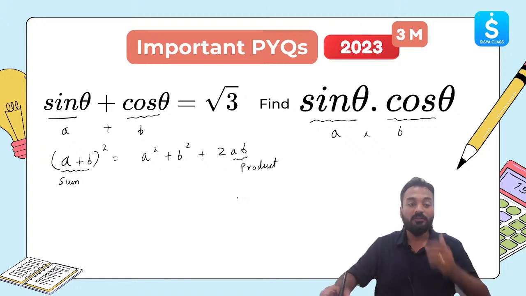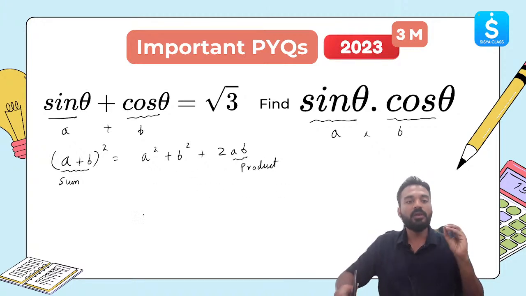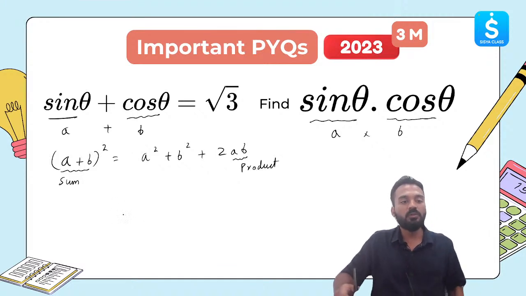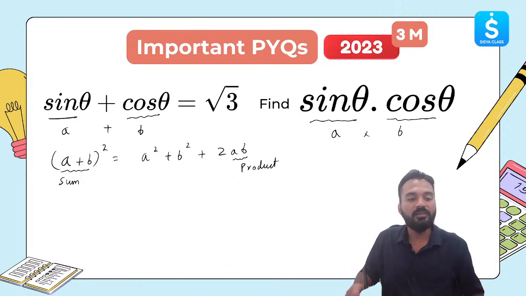Yes or no? So let's use this over here. Sin theta plus cos theta is equal to root 3. Let's square on both the sides. Let me erase this. Let's square on both the sides.